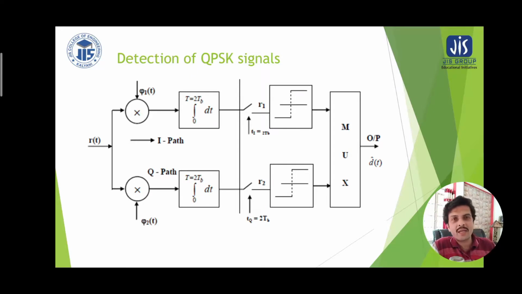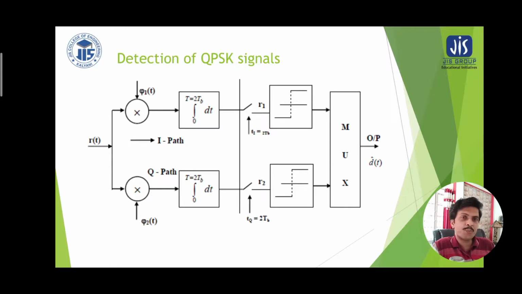Correlation receivers are simple in nature. It is a multiplier followed by a low pass filter. The low pass filter is represented by an integrator, which integrates the incoming symbol from 0 to 2 Tb. So one path extracts the even bits, another extracts the odd bits.